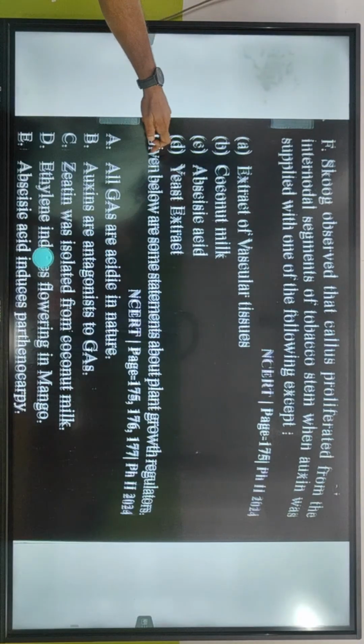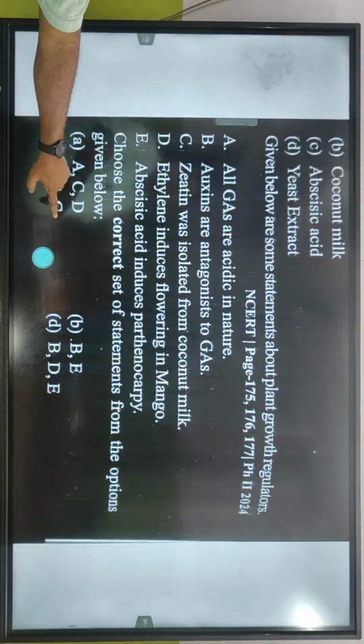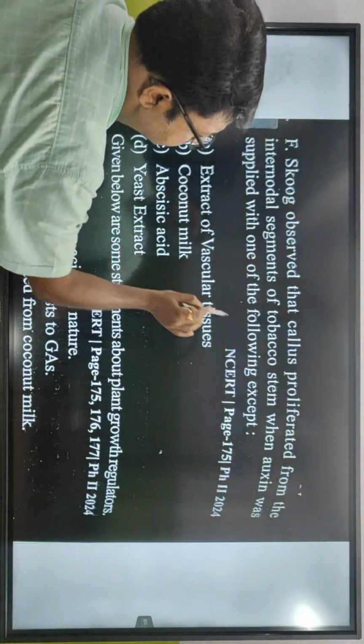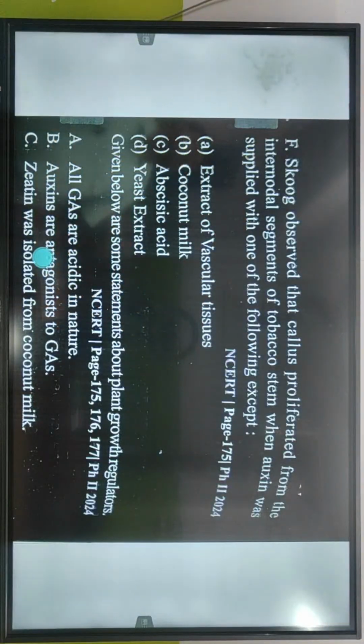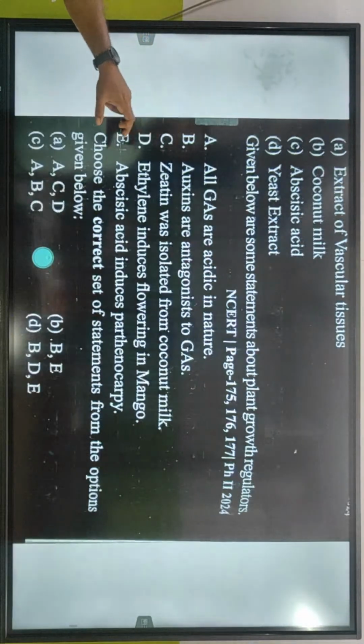You haven't studied it, so you won't be able to do it. We will study ethylene next day. Whatever information you have, try with this. Observe that callus proliferated from the internodal segments of tobacco stem when oxygen was supplied with one of the following except. It would have been better to do this after studying cytokinin. You don't know what coconut milk contains, you have no idea, so better to skip.